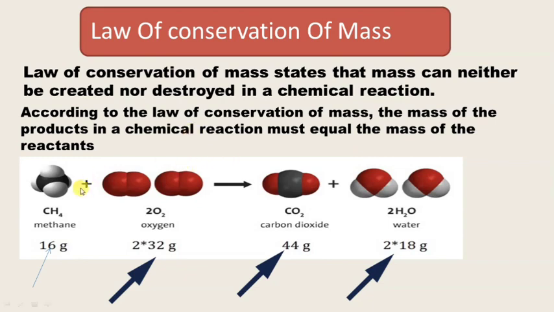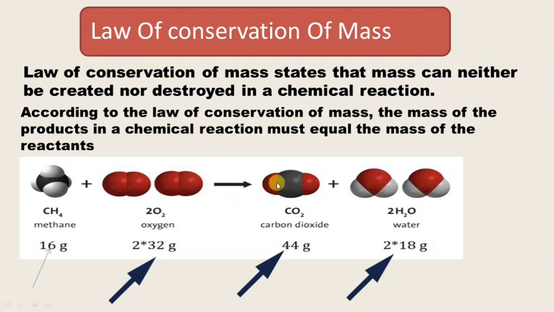See here, methane CH4, and its mass is 16 gram. I have put an arrow here, 16 gram, which reacts with oxygen. Two oxygen molecules are there. The mass of one oxygen molecule is 32 gram. I will tell you later how this 32 gram arrived. Multiplied by 2, it is 64 gram.